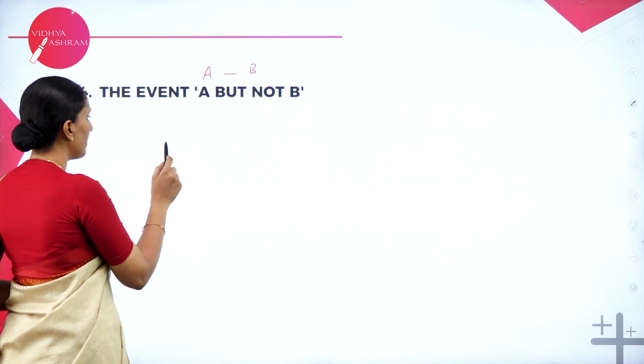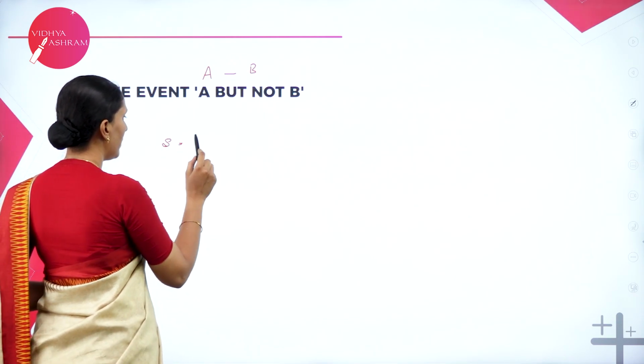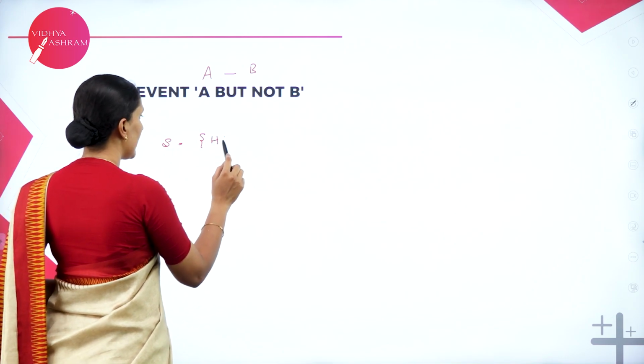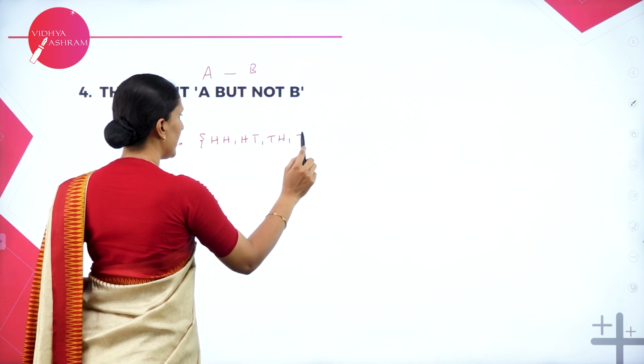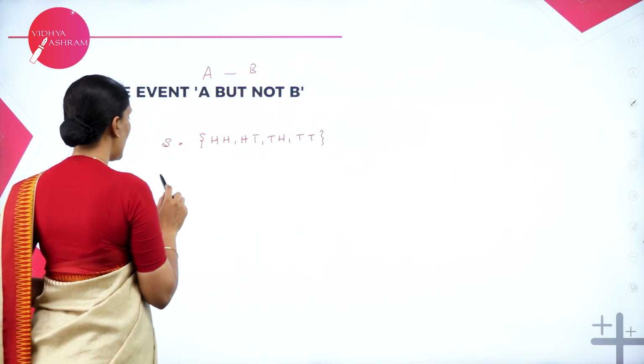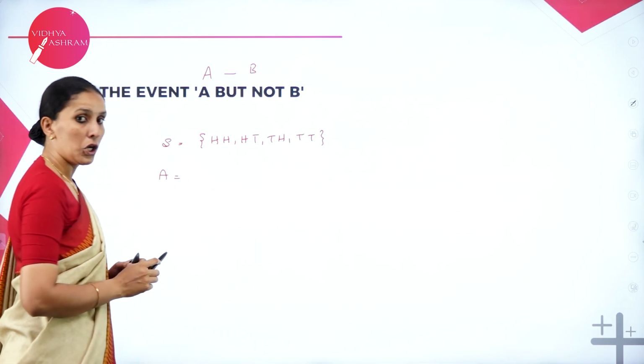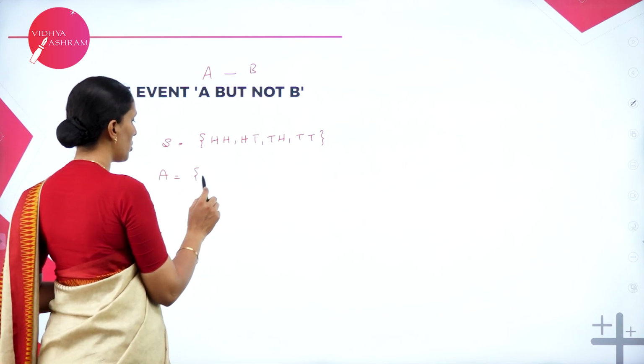Suppose the sample space of the experiment of tossing two coins is HH, HT, TH and TT. Let A be the event of getting two heads, that is HH.